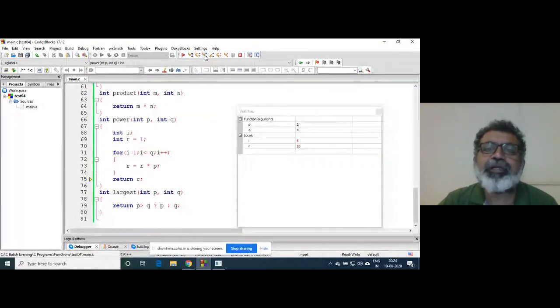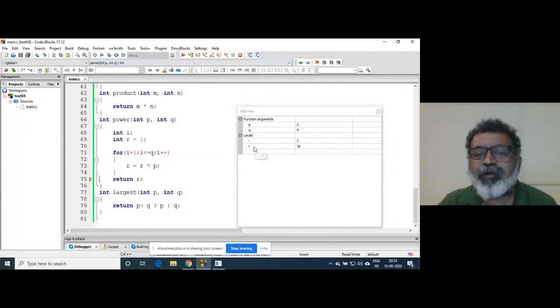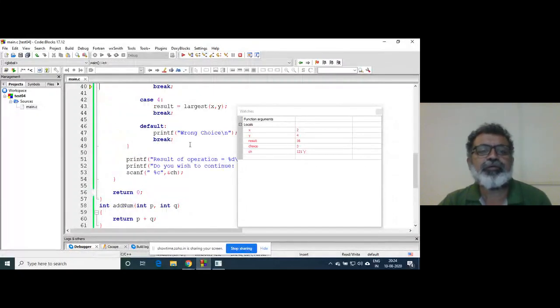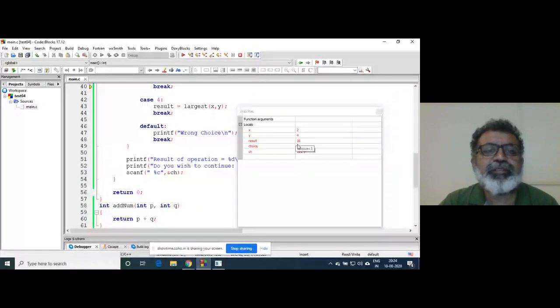So control goes outside the loop, and return r. Whatever r contains, 16, that will be returned. So you get the result as 16.